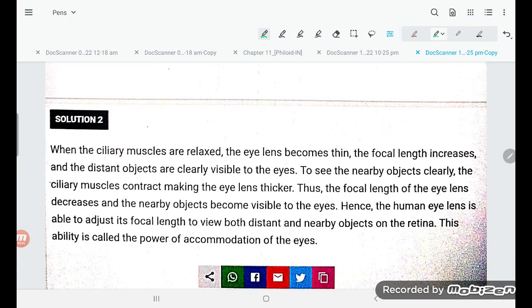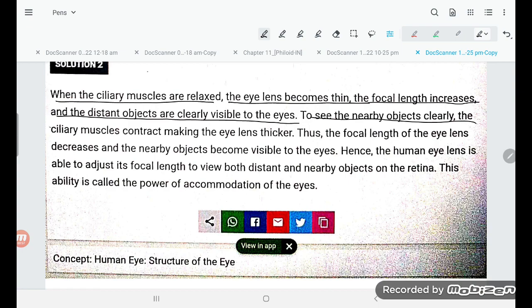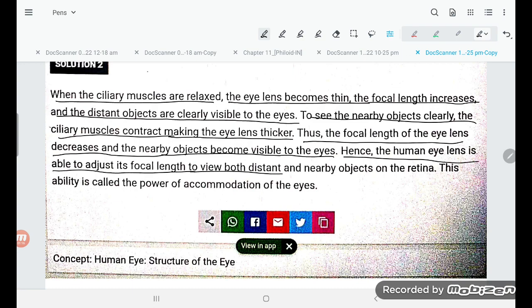Now try to understand the second paragraph, students. They are saying when the ciliary muscles are relaxed, the eye lens becomes thin, the focal length increases, and the distant objects are clearly visible to the eyes. To see nearby objects clearly, the ciliary muscles contract, making the eye lens thicker. Thus, the focal length of the eye lens decreases and the nearby objects become visible to the eyes. Hence, the human eye's lens is able to adjust its focal length to view both distant and nearby objects on the retina. This ability is called the power of accommodation of eyes.